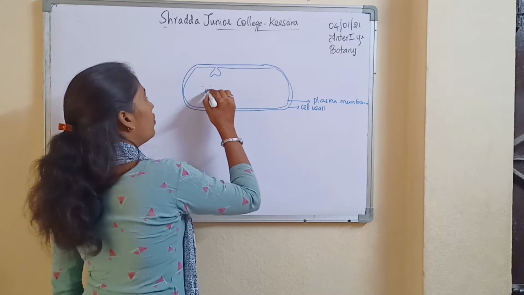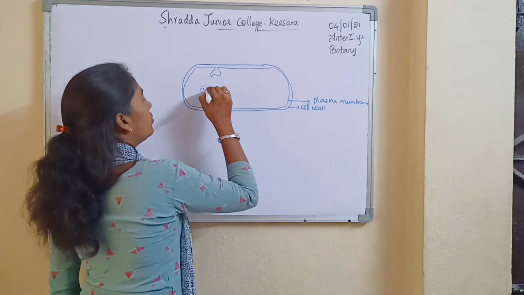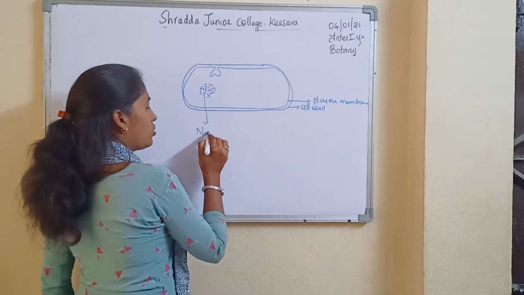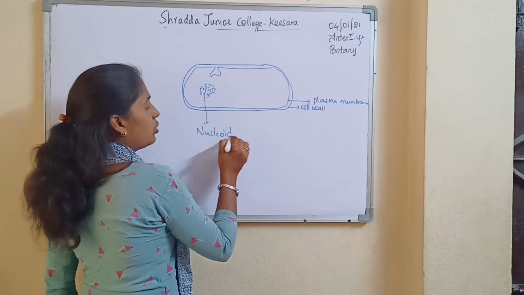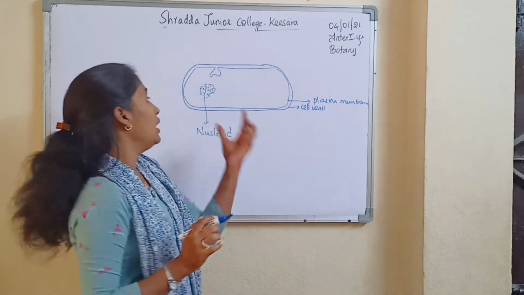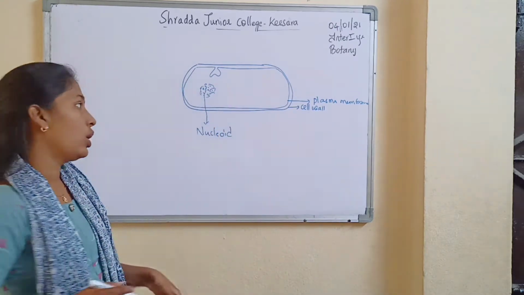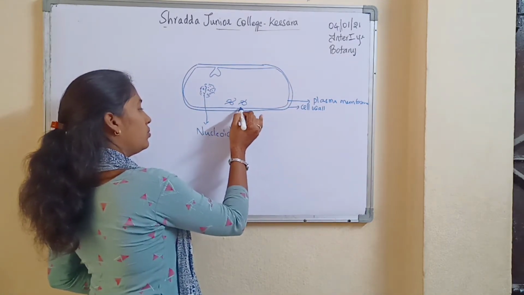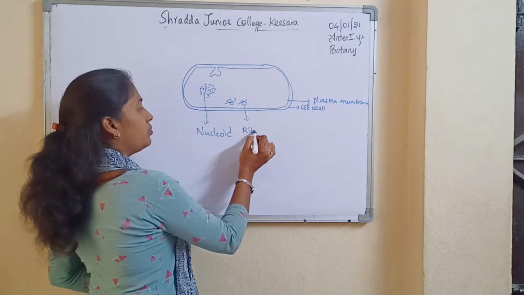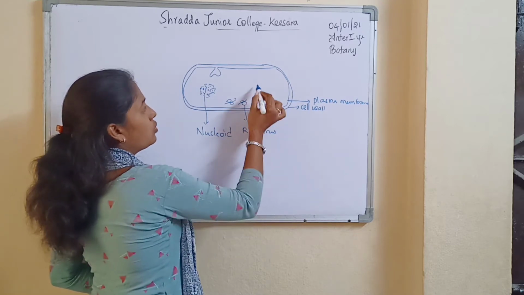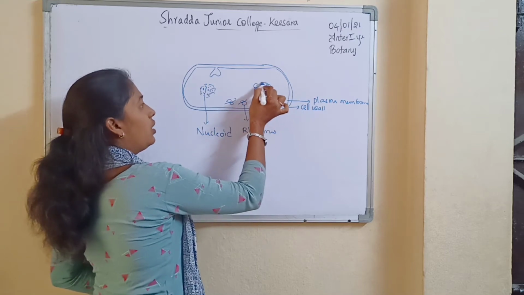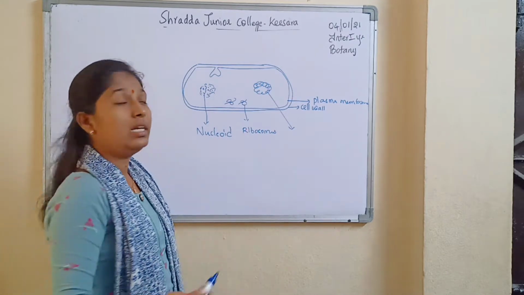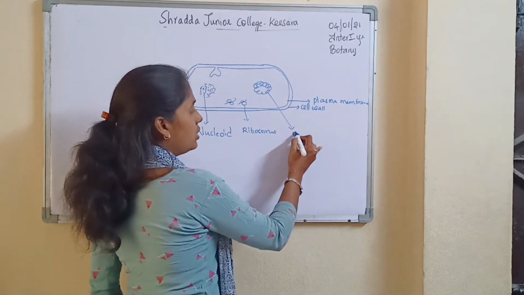I said there is no definite nucleus. Nuclear membrane అనేది లేదు. So that is called a nucleoid అని అంటున్నాం. ఎందుకంటే న్యూక్లియర్ మెంబ్రేన్ లేదు కాబట్టి it does not acquire a specific shape. Okay, so I said there are ribosomes, and apart from this DNA nucleus, there is another extra-chromosomal DNA in the structure of bacteria called a plasmid.